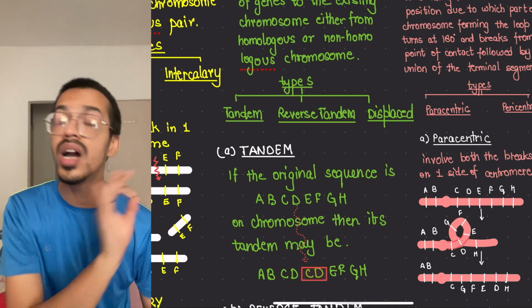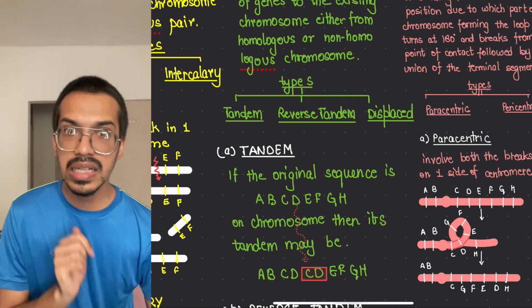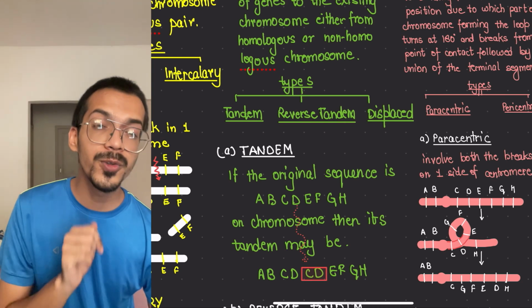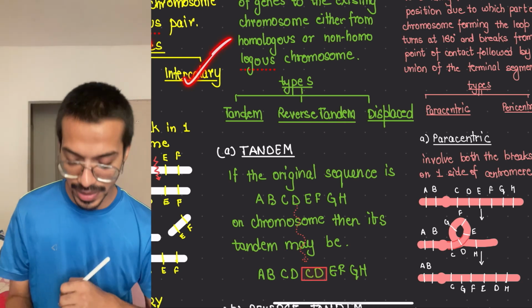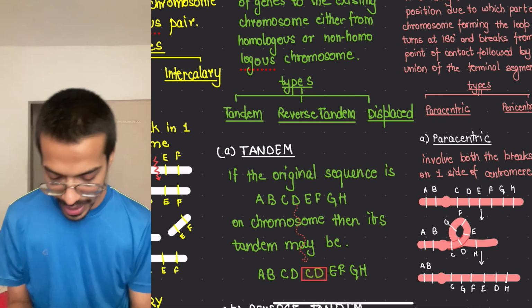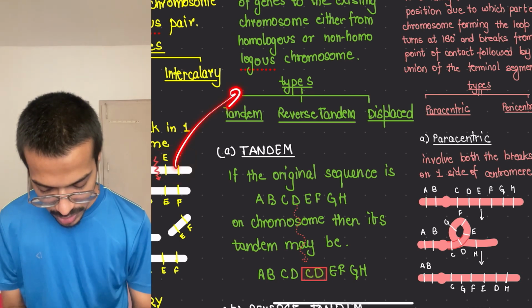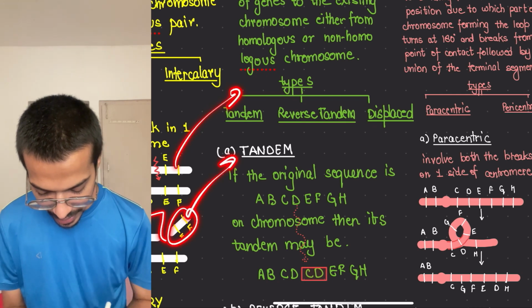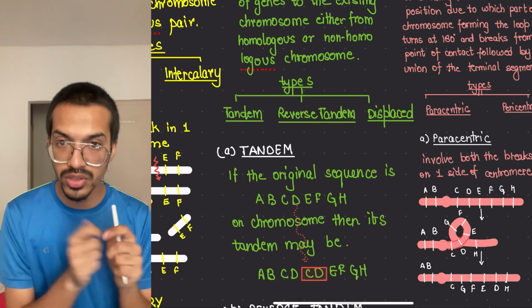If you remember the morphology of flowering plants, we're going to do this chapter this month only, so you would be able to understand it much better. So we have what? Intercalary and terminal. Terminal means at the end. So at the end of the chromosome, I take this part away. So this part is away. Now the new chromosome is like this. So this is one problem, that we have cut the chromosome from the end. So this is terminal.